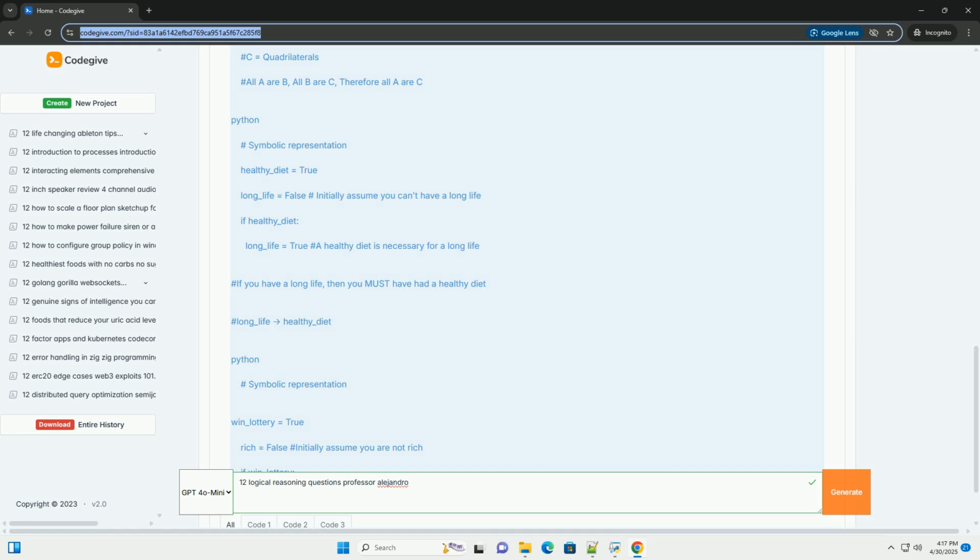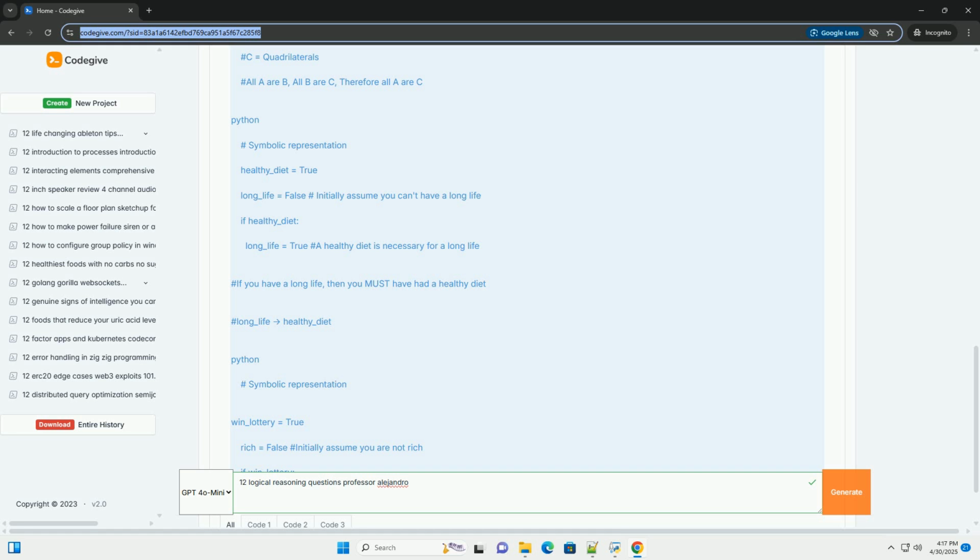Example. Statement: Eating a healthy diet is necessary for living a long life. Which of the following must be true, according to the statement above? A. If you eat a healthy diet, you will live a long life. B. If you don't eat a healthy diet, you will not live a long life.